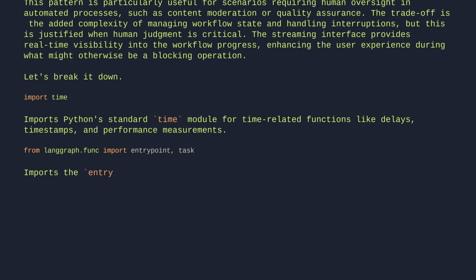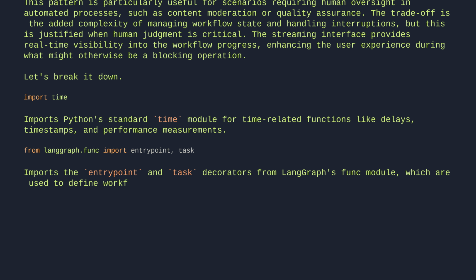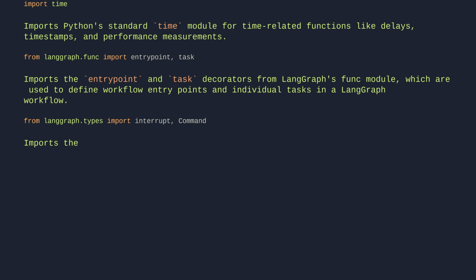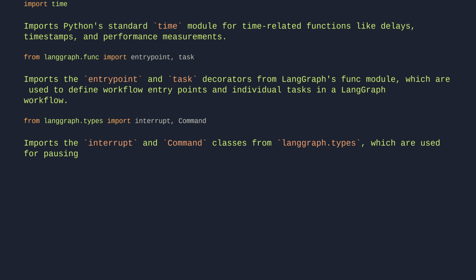Imports the entrypoint and task decorators from LangGraph's func module, which are used to define workflow entry points and individual tasks in a LangGraph workflow. From langgraph.types import interrupt, Command. Imports the interrupt and Command classes from langgraph.types, which are used for pausing graph execution and resuming it with external input.